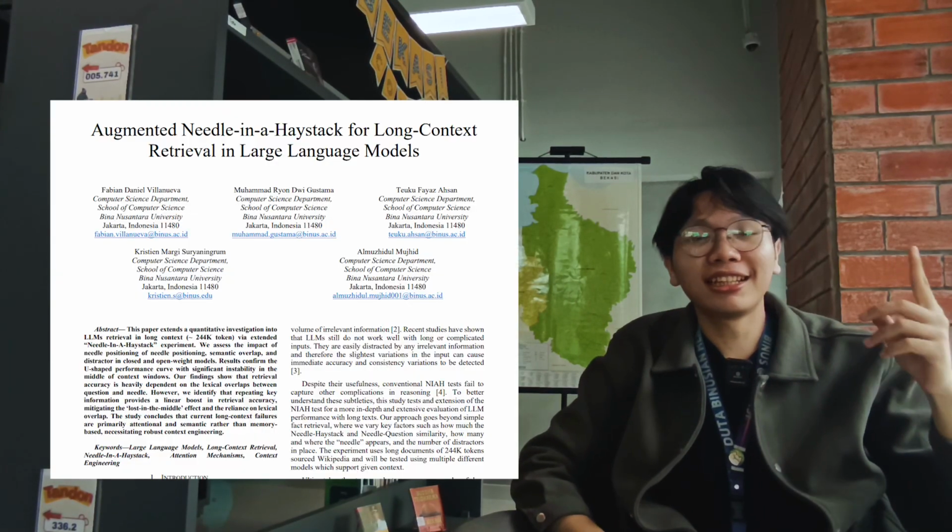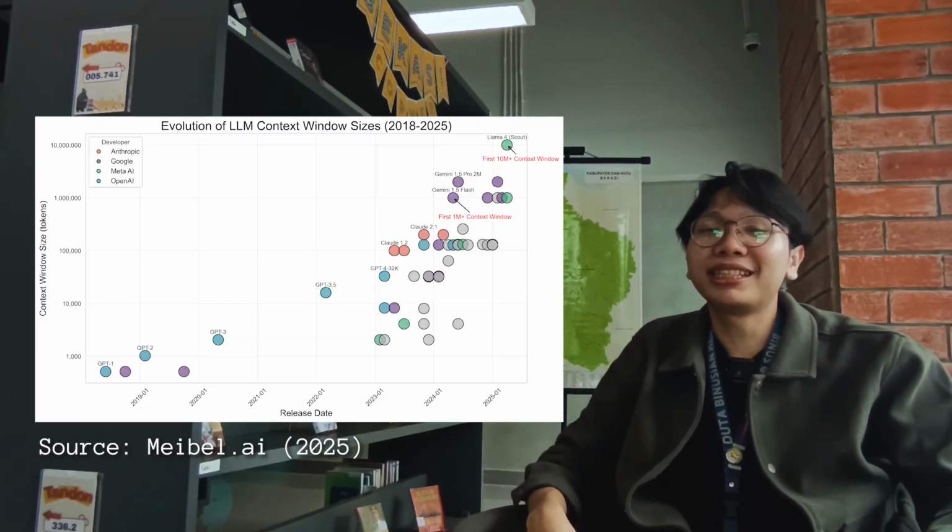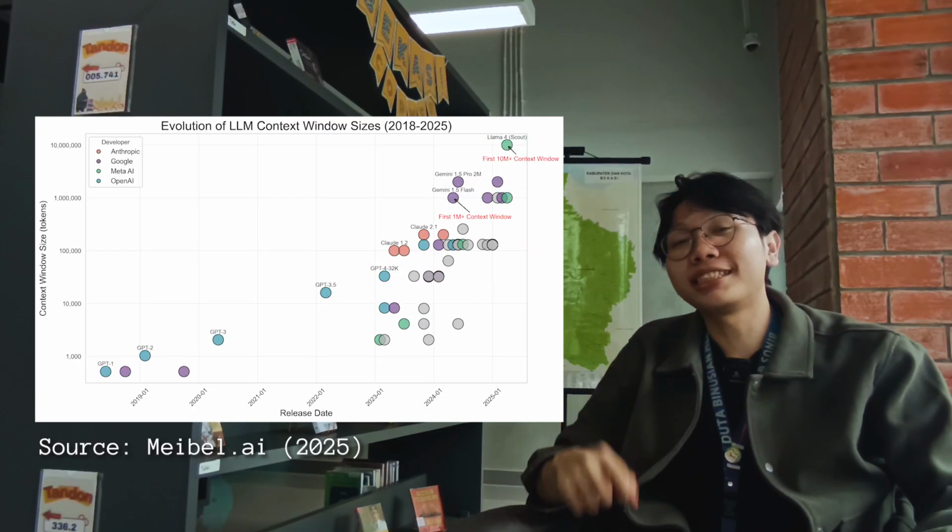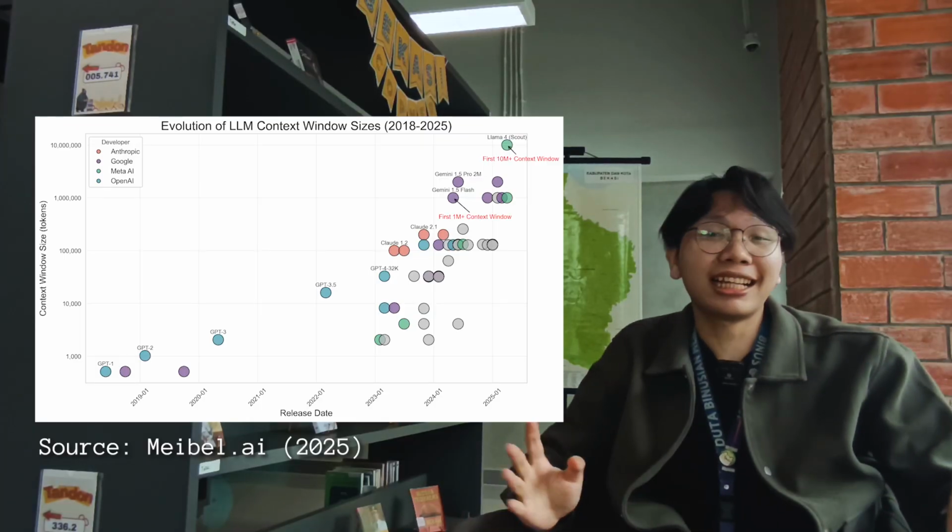Hello everyone, today we want to tell you about our results on needle-in-a-haystack for long context retrieval in large language models. Like we all know, modern LLMs claim that they can read over a million tokens of input. But just because they can read it, it doesn't mean they can understand it perfectly.